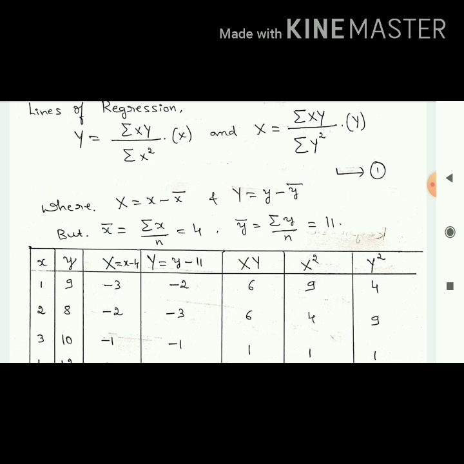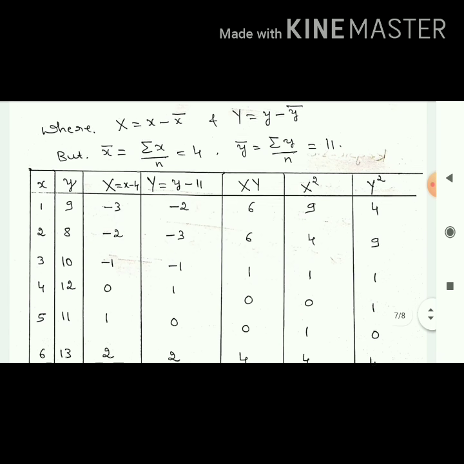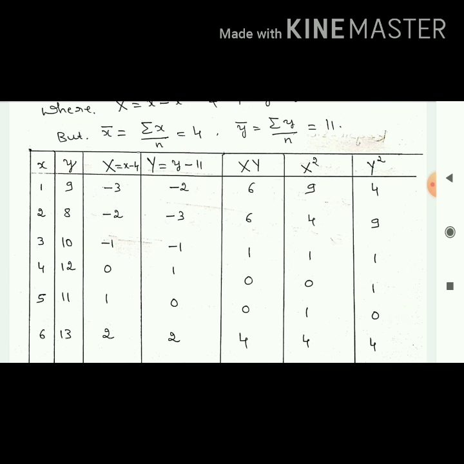Capital Y means y minus y bar. Y bar means summation y by n. The answer is 11. So write down the table. First two columns small x, small y. Third column capital X. Capital X means x minus x bar, but x bar is 4, so x minus 4. Next column is y minus y bar, but y bar is 11, so y minus 11. Next one, XY, X square, Y square. All are capital, remember.